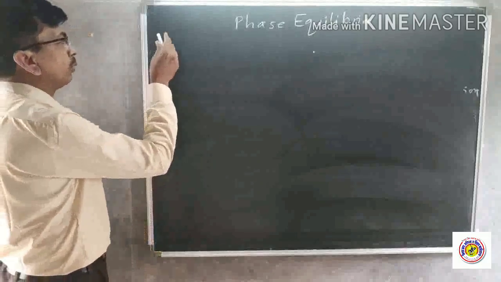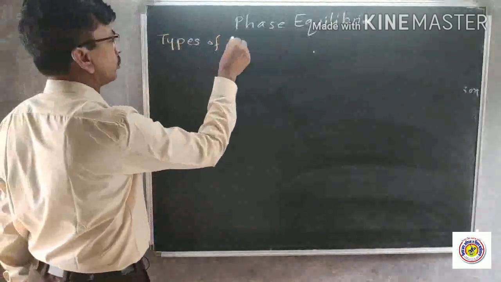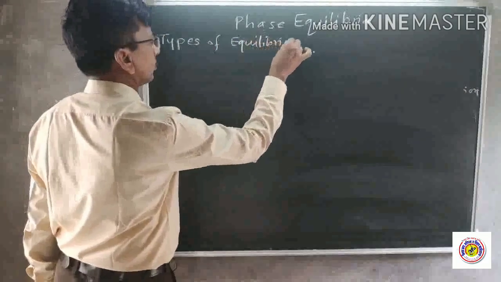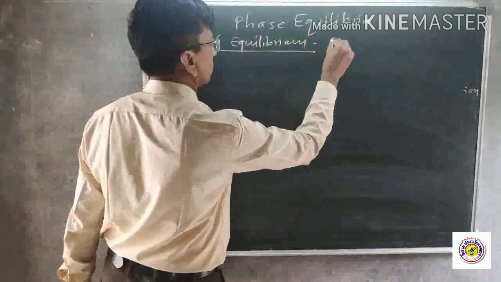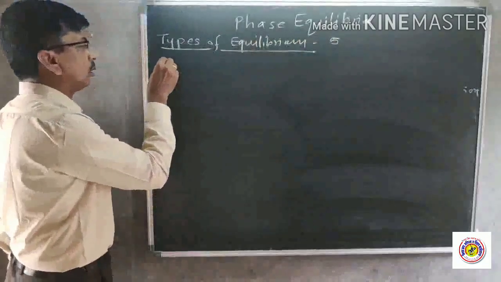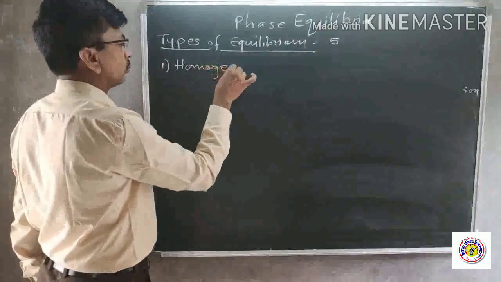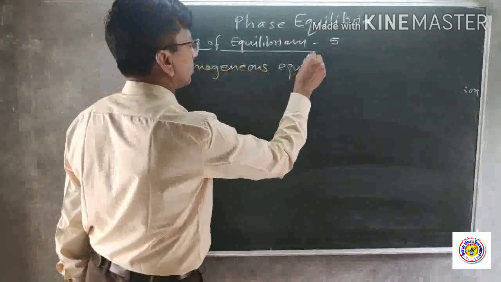Now there are 5 types of equilibria. The first one is homogeneous equilibrium.